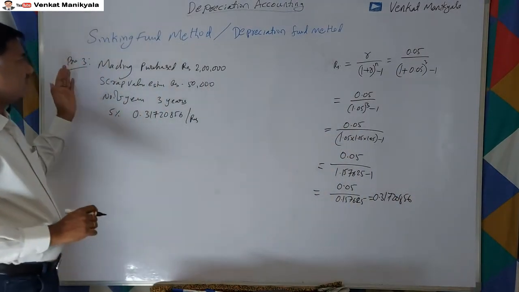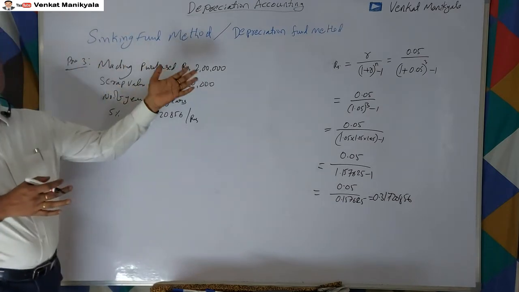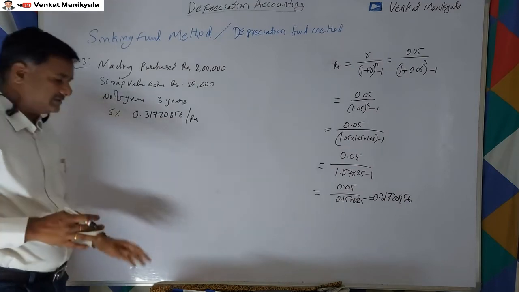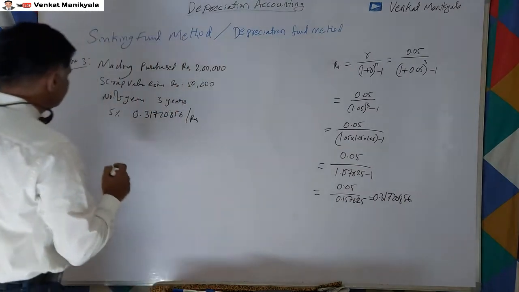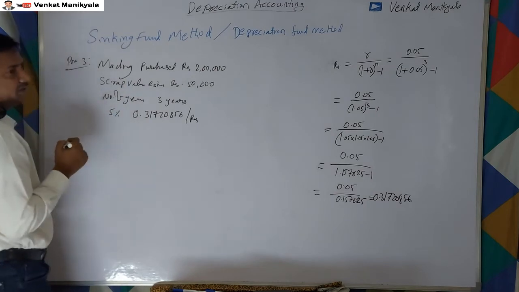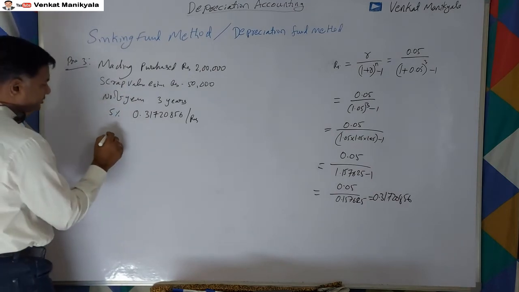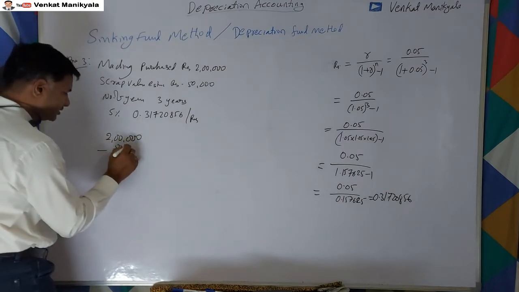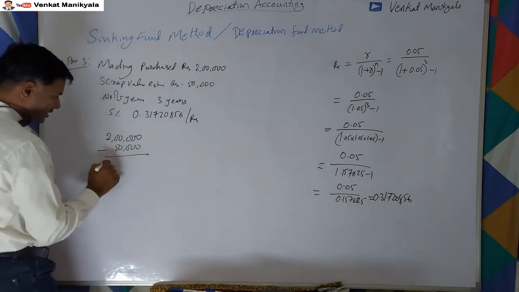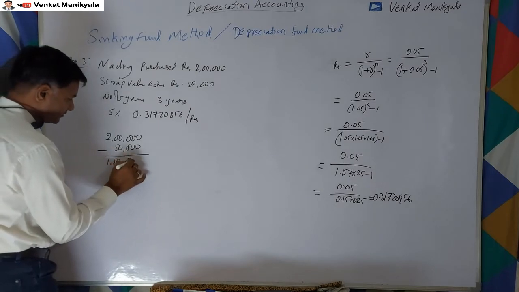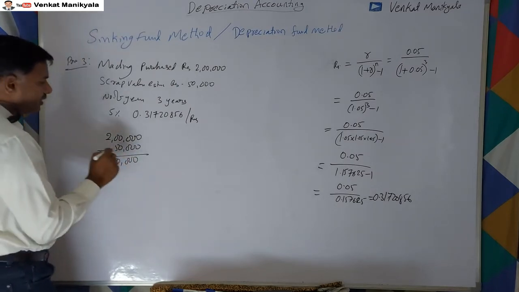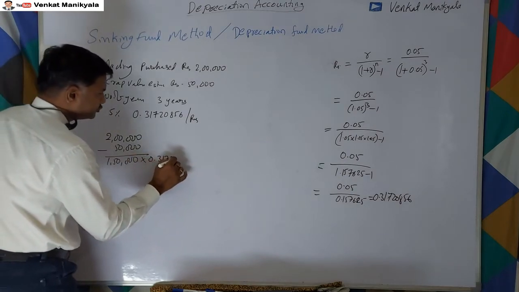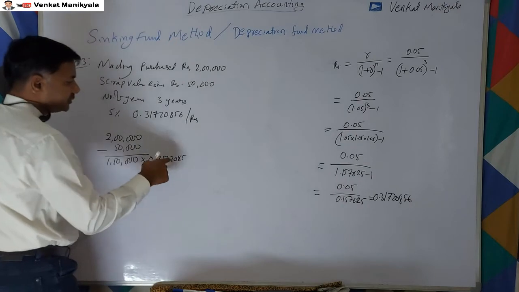So if the value is not given, we can find out like this, or otherwise if in the examination itself they give it, this is enough for us, right? So now the depreciation is how much we require at the end of the 3 years. Actually we invested 2 lakhs as an asset, but at the end of the third year we get 50,000. That means our requirement of funds is 1,50,000, right? 1,50,000 multiplied by 0.3172086. This is for 1 rupee.